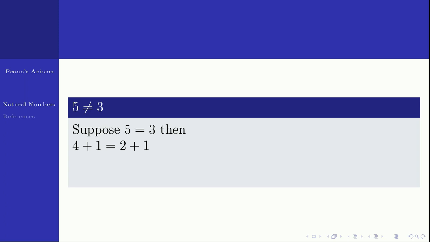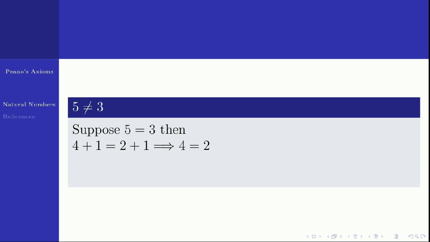Then what will happen? 5 is the successor of 4 and 3 is the successor of 2. So 4 plus 1 equal to 2 plus 1. By the fourth axiom, different natural numbers have different successors. That is, if successors are equal, the numbers are also equal. That is 4 equal to 2.